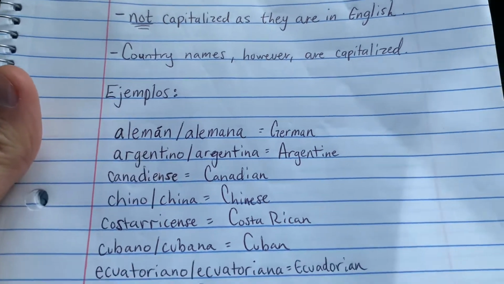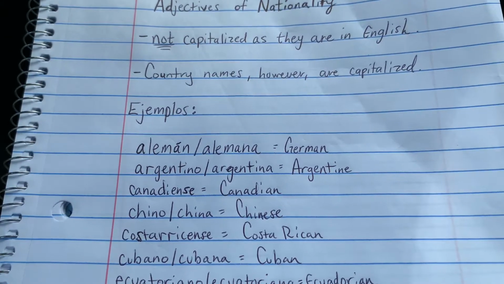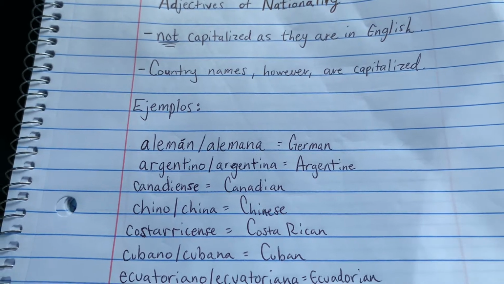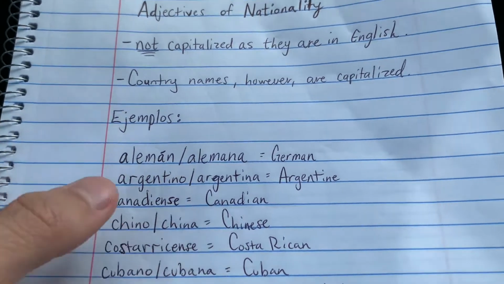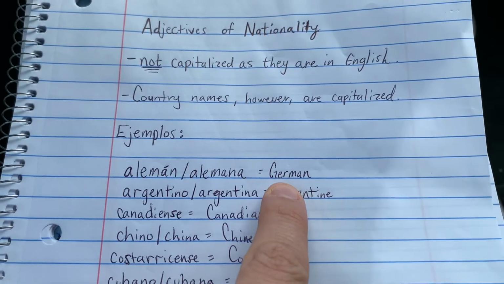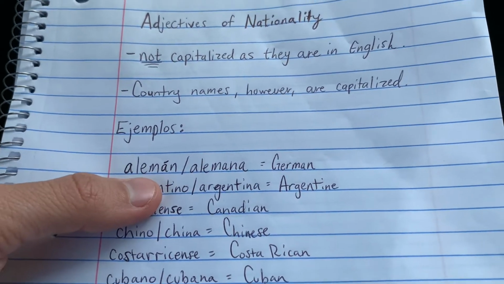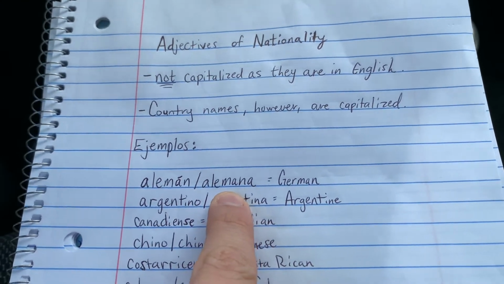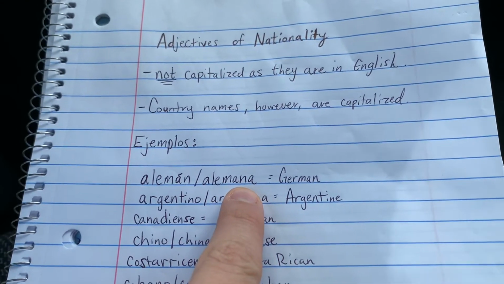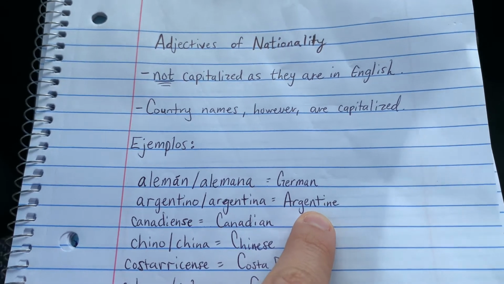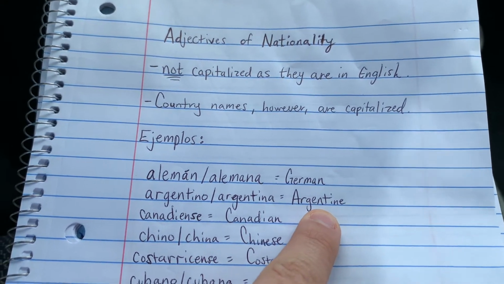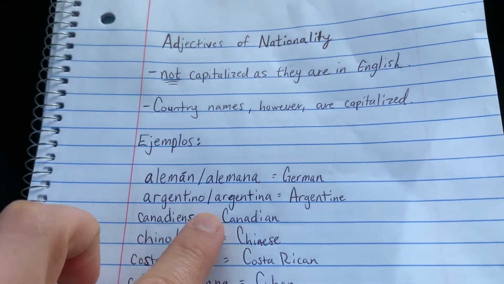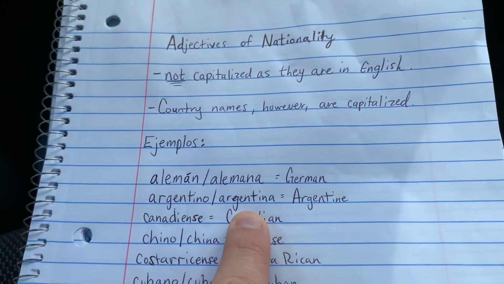I'm going to pronounce them for you, and at the end I'll do a few example sentences and explain a few things. Let's start with German. A German citizen would be called in Spanish un alemán or una alemana. Alemán, alemana. An Argentine citizen would be called argentino or argentina.